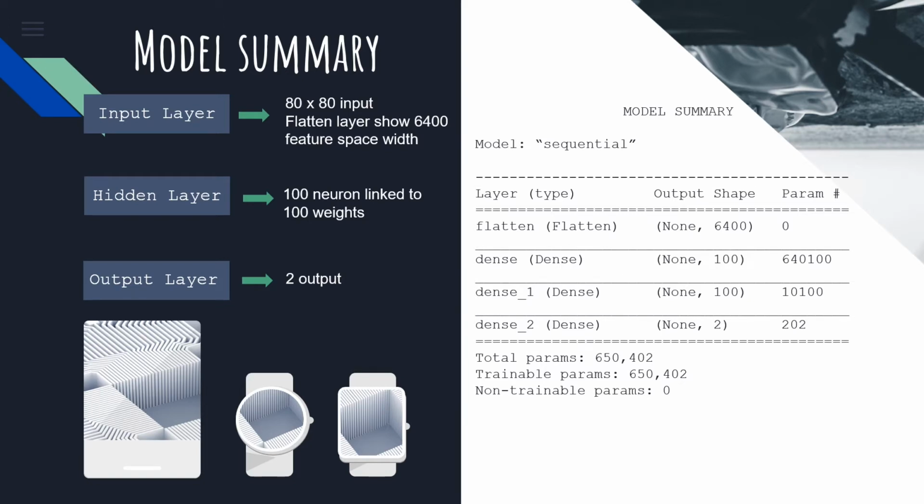Since the hidden layer contains 100 neurons linked to 100 weights, the coefficient of the first dense is 640,100. That comes from 6,400 times 100 plus 100 of the bias value. The same goes for the coefficient of the second dense, which gets a total of 10,100. The output layer will be 2. It will be either 0 or 1, which means it is either male or female. That's all. Thank you.